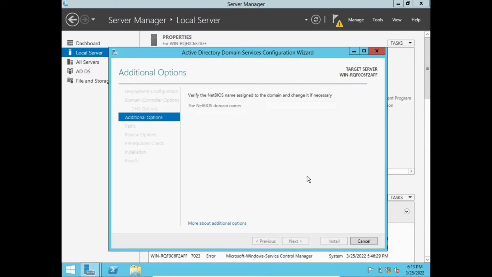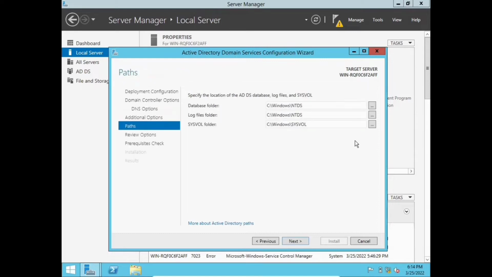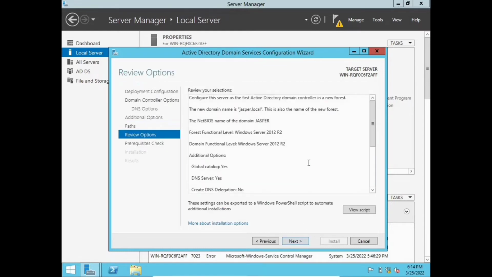Verify the NetBIOS name assigned to the domain and change it if necessary. We don't have to change it. By the way, this is my first name. I'm going to click next. So we're at the database folder, log files folder, and SYSVOL folder. Click next in order to proceed. By the way, that's the path.